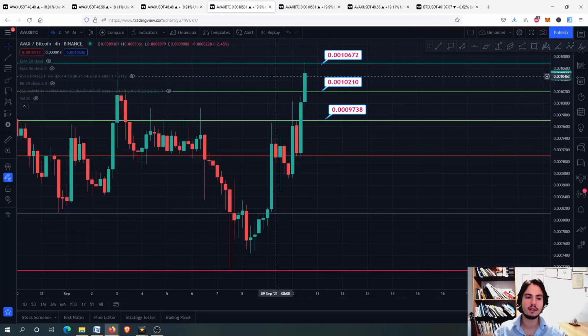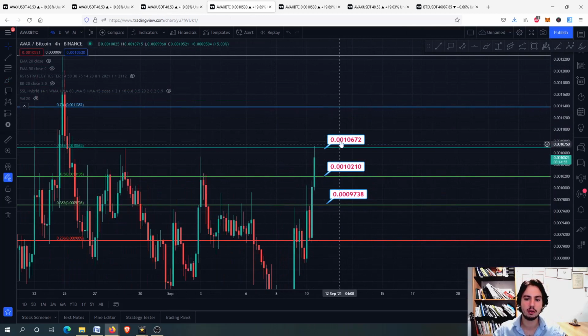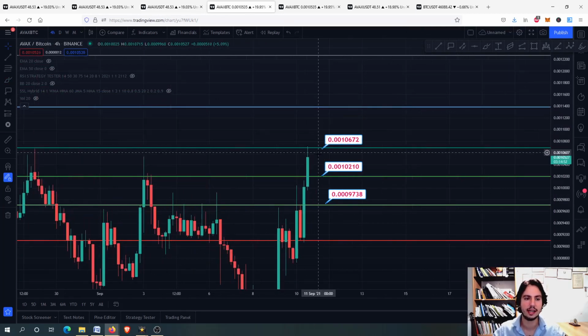So let's go to the Avax Bitcoin chart. You can see now we found a little bit of a resistance at the 0.618 for the short term.